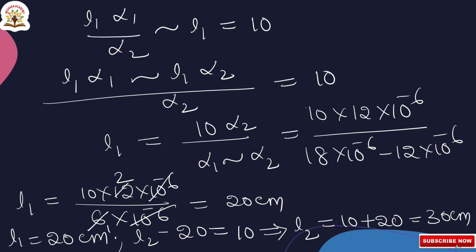L1 is equal to 20 centimeters and L2 is equal to 30 centimeters. Okay, this is the final answer. Next we will go to the next question.